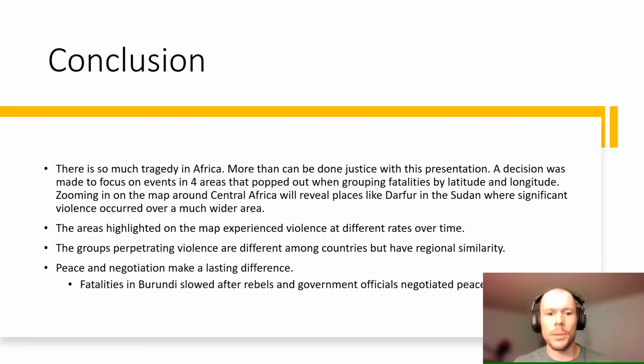Some key takeaways from this analysis are: these areas experienced violence at much different rates over time; the groups perpetrating violence are different among countries but have regional similarity; and peace and negotiation can make a lasting difference. The success of Burundi in curbing armed conflict should be used as a model elsewhere to reduce fatalities on the continent.